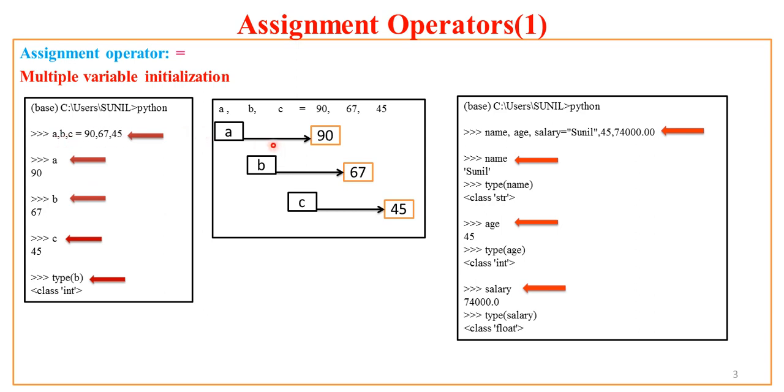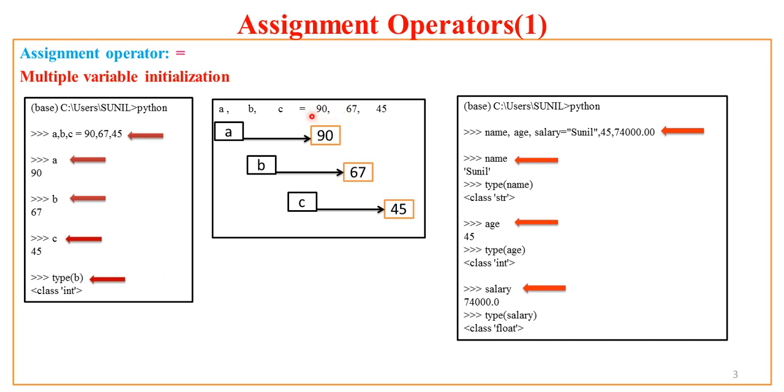Now the background story here is this. In this second rectangle I have represented that when you say A, B, C to the left of the assignment, three references are created, that is, variables are created by Python. After equal to, if I put some values 90, 67, 45, three objects will be created, 90, 67 and 45, and references of these three objects will be assigned respectively to A, B and C. So this way it works internally. This shows that Python supports multiple variable initialization just using a single equal to operator.